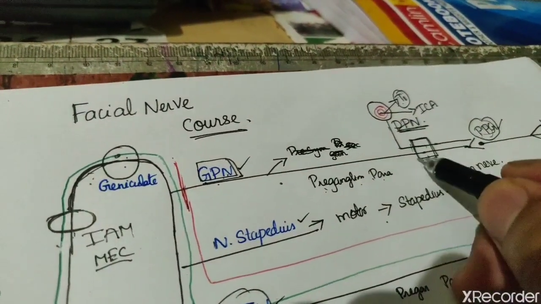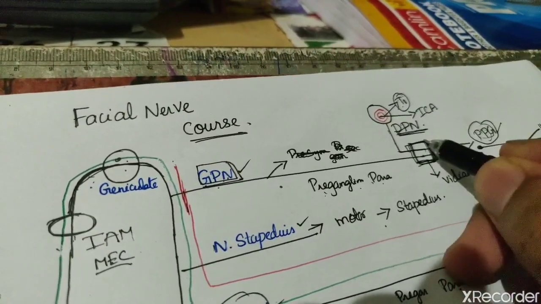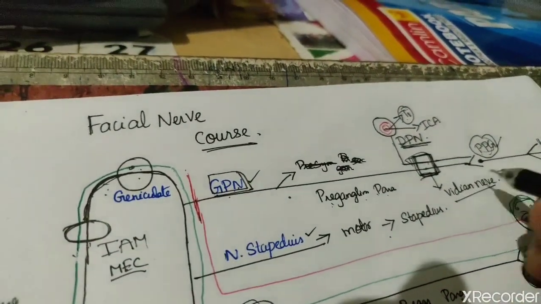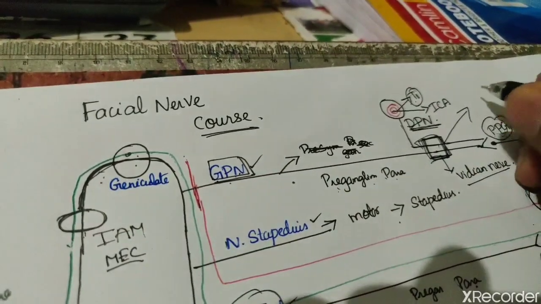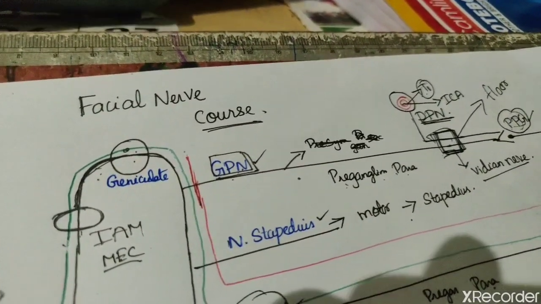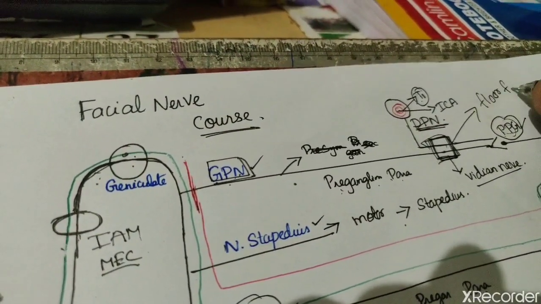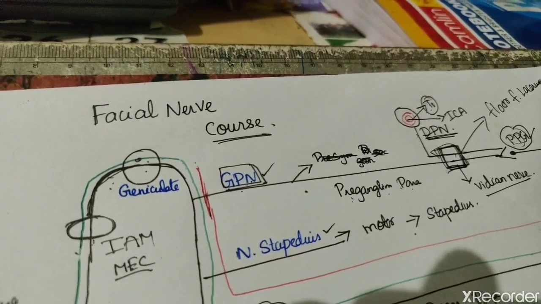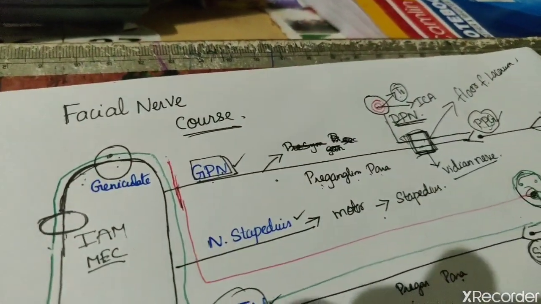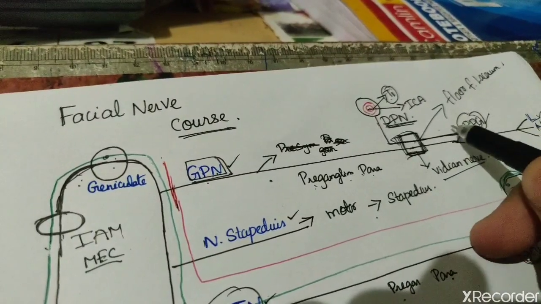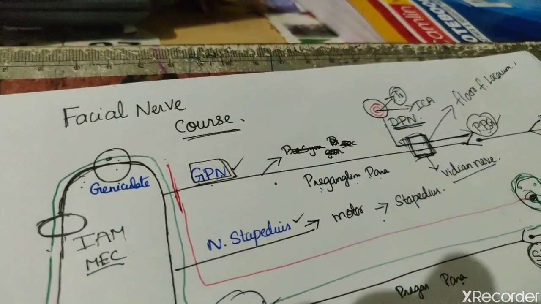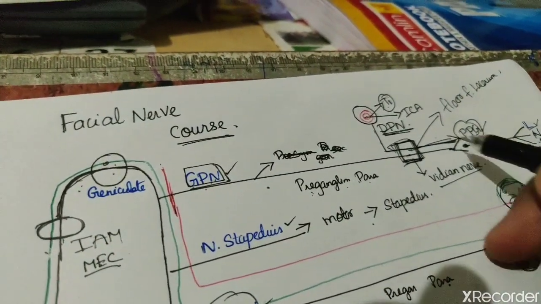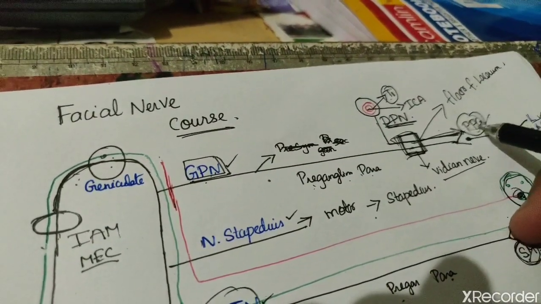Together these form the Vidian nerve. The formation happens in the floor of the foramen lacerum, and it carries the sympathetic fibers to the pterygopalatine ganglion.